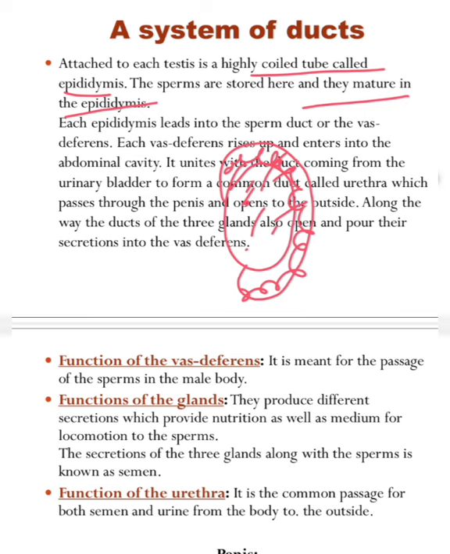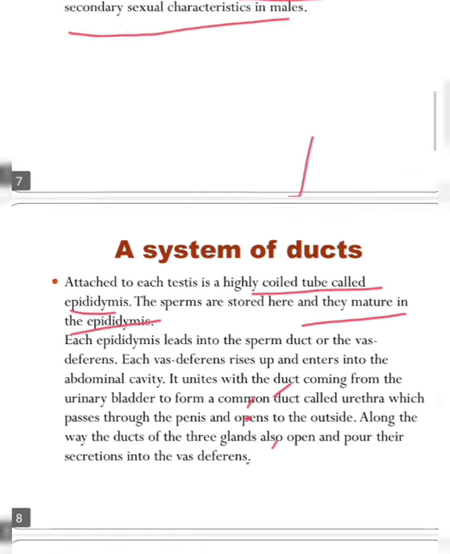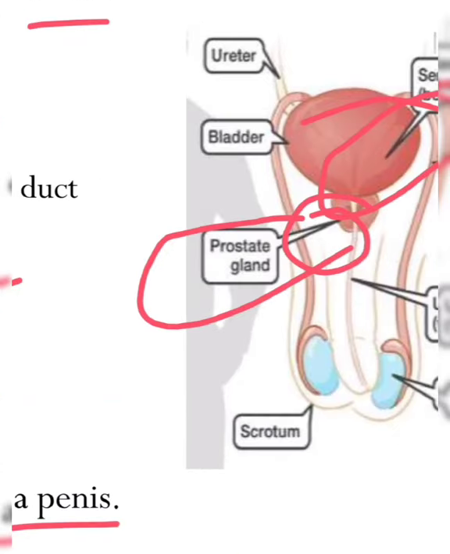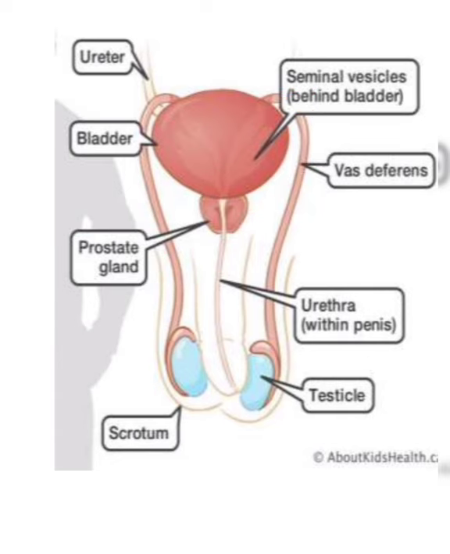Each epididymis leads into the sperm duct or the vas deferens. See, if I go to the picture again, inside this testicle the sperms will be produced, and this portion is known as the epididymis. After being produced, the sperms will be stored inside this epididymis, and here they will also mature.